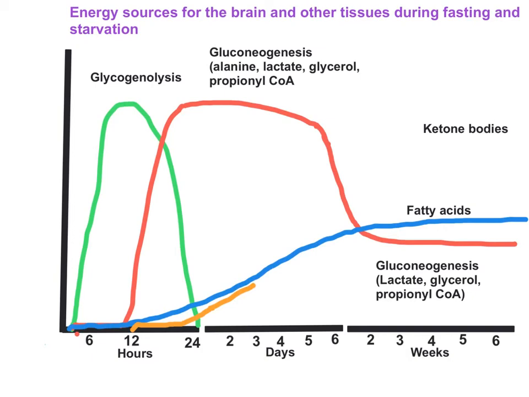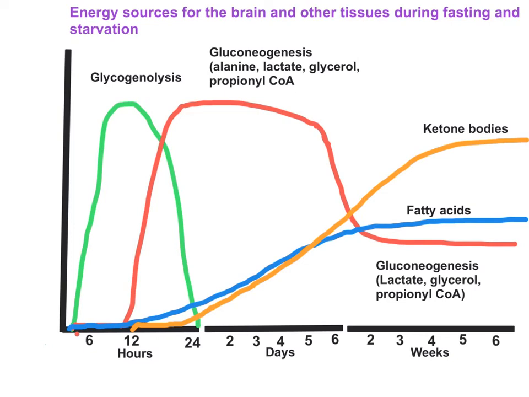During this time, skeletal muscle and other tissues will also start using ketone bodies along with the fatty acids. The only tissues that don't use ketone bodies are the liver itself and the red blood cell. Red blood cells do not use ketone bodies. Now, as the appearance of fatty acids in the blood and beta oxidation of fatty acids goes on, ketone bodies will continue to rise. And as you can see here, ketone body levels rise and peak by 2 to 3 weeks, so there will be high levels of ketone bodies.